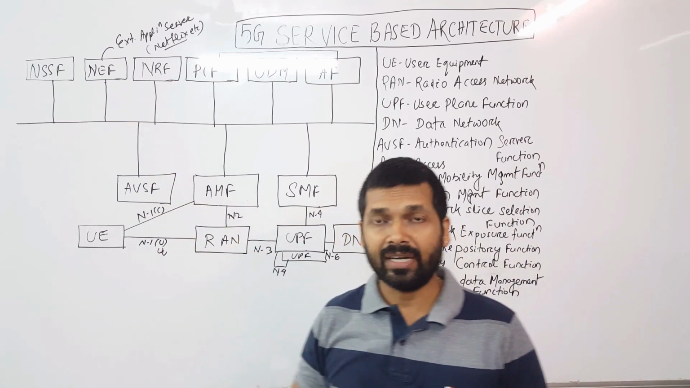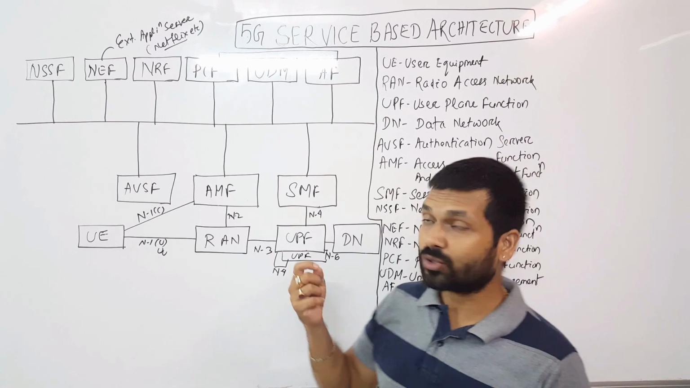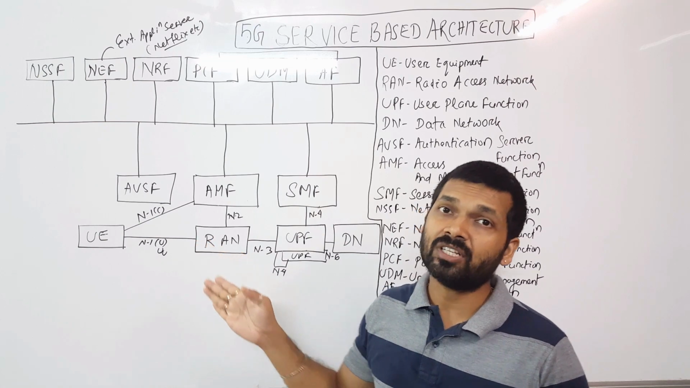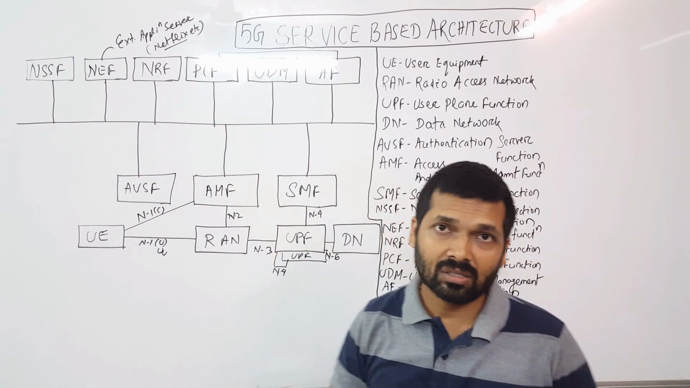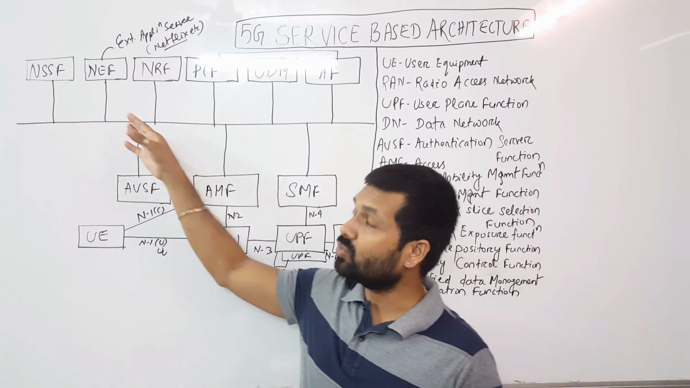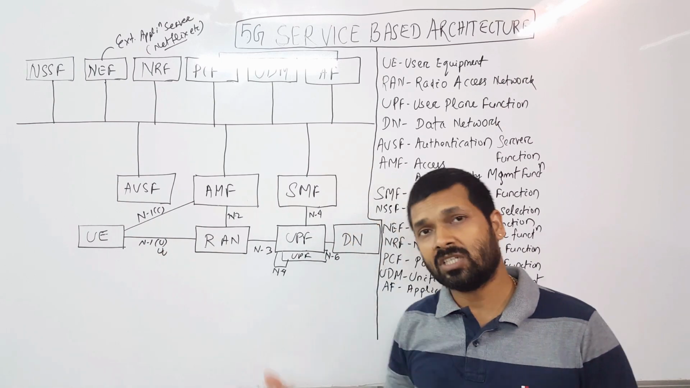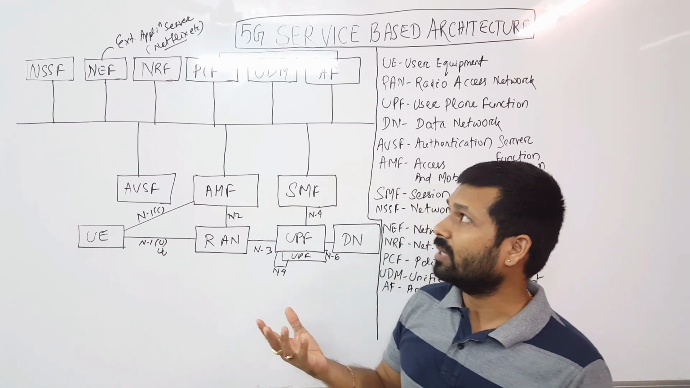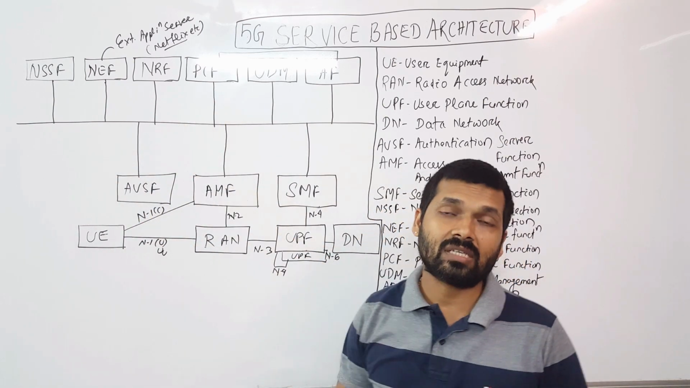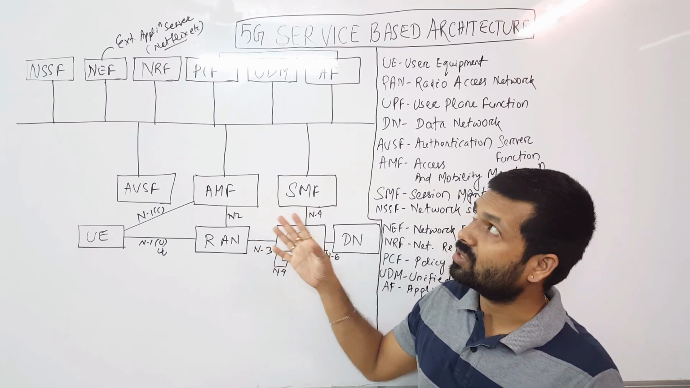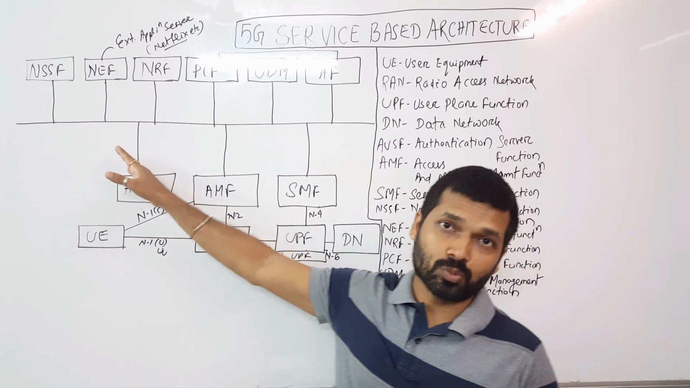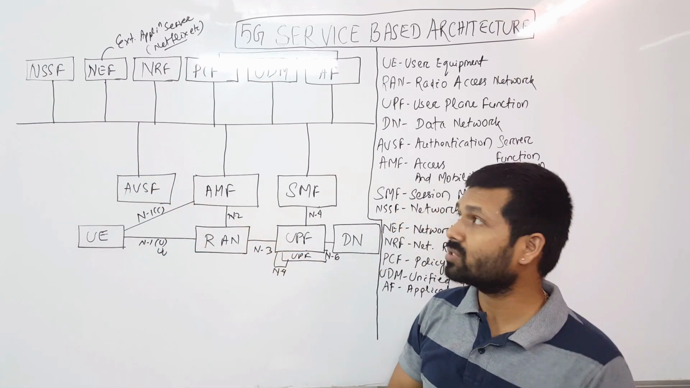Now NEF, or the network exposure function, is also new in 5G NR, which talks about connecting with third-party applications or external application servers. Some third-party applications can use 3GPP, and non-3GPP applications can also be used. So the network exposure function gives access to the external application servers. For any third party, this will be very useful, and this is the gateway for third-party applications.